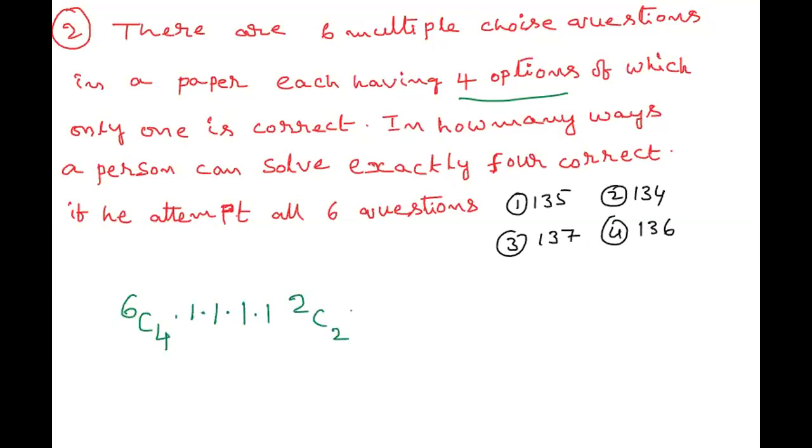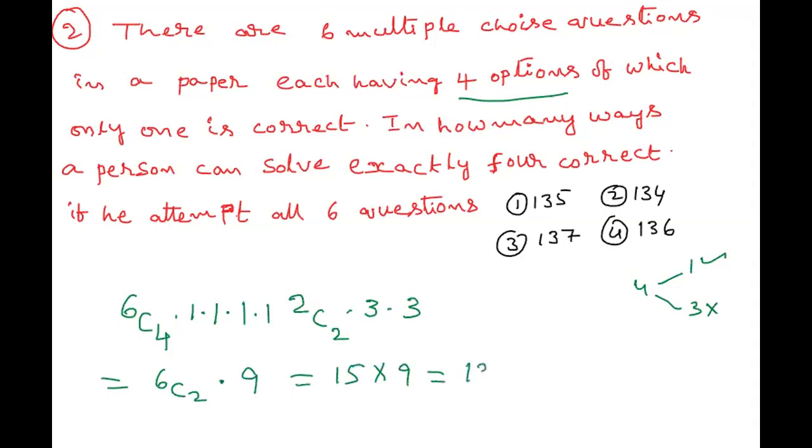Now each question has how many chances? Out of 4 options, 1 option is correct, remaining 3 options are wrong. That means for each question there are 3 chances. Now calculate this. 6C4 means that is 6C2, into 1 into 1, 3 square, that is 9. 6C2 value is 15, into 9. So 15 into 9 is 135.